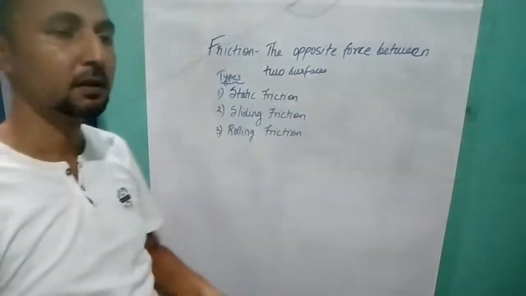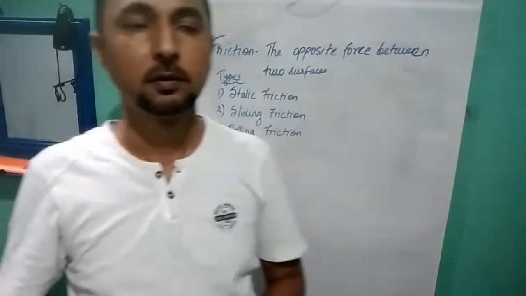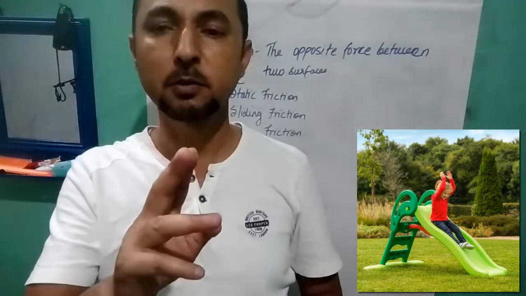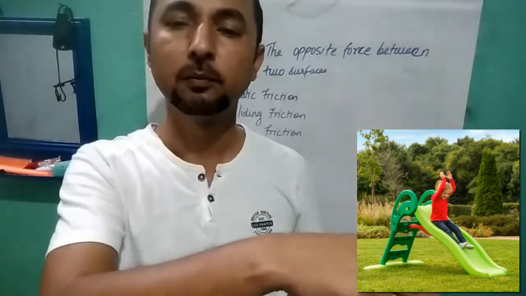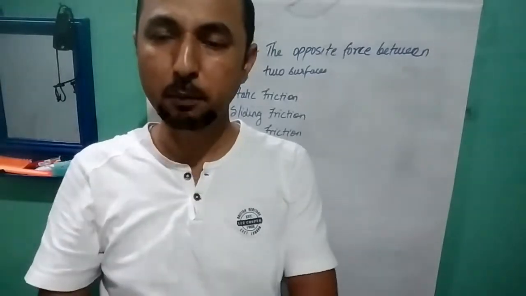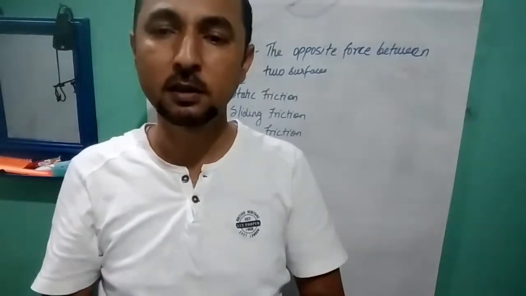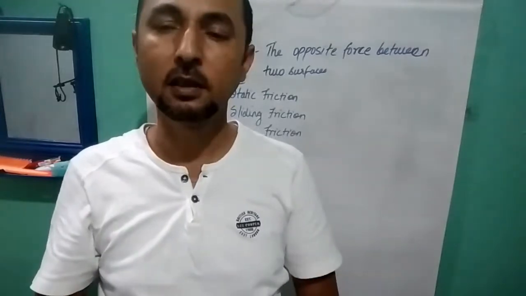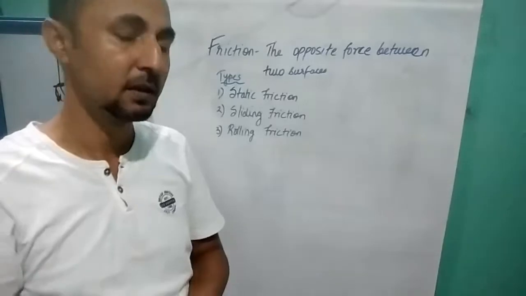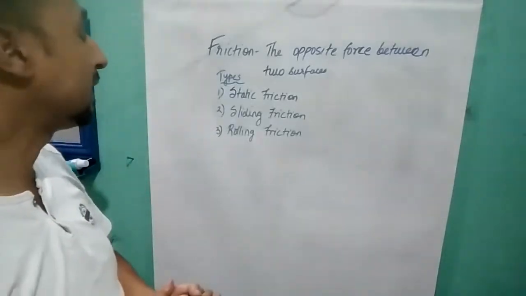Sliding friction. You must have all gone to a park and used the slide, where you climb some steps and slide down. That is an example of sliding friction. When we push or pull a box, the box slides on the ground, on the floor. This is an example of sliding friction. Less force is required in sliding friction.